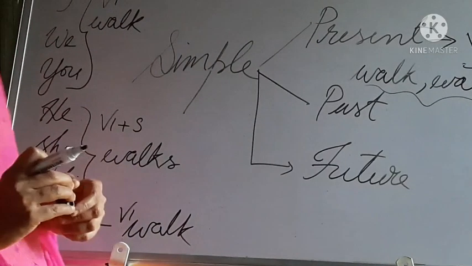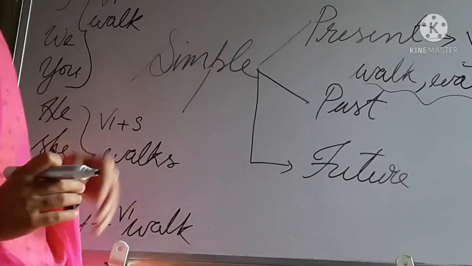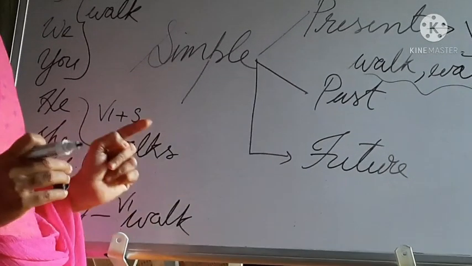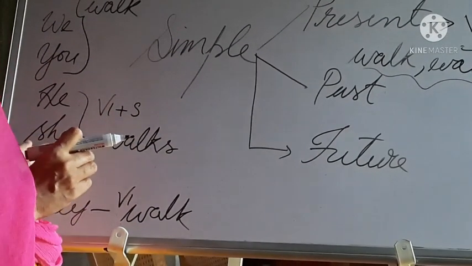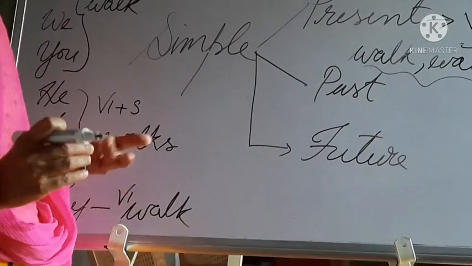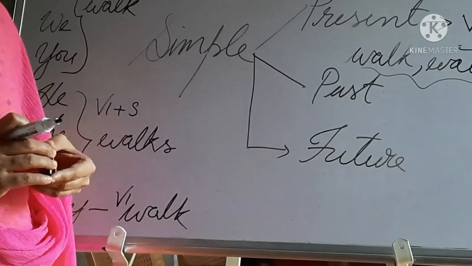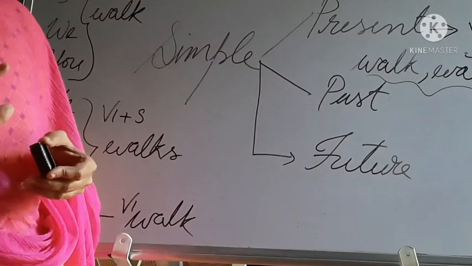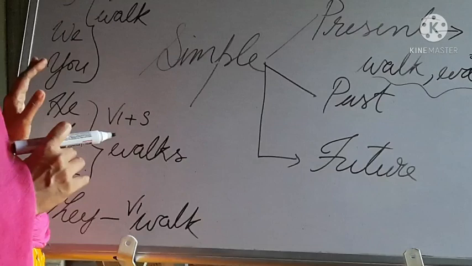What about they? They means more than one. Arun and Arunima walk. Then sometimes we can use animals also. So cats walk. Dogs walk. Is it clear to you?